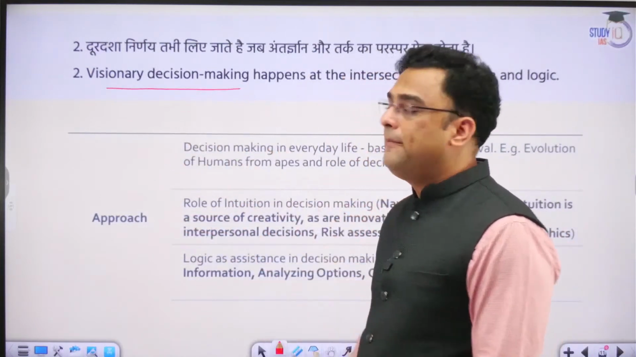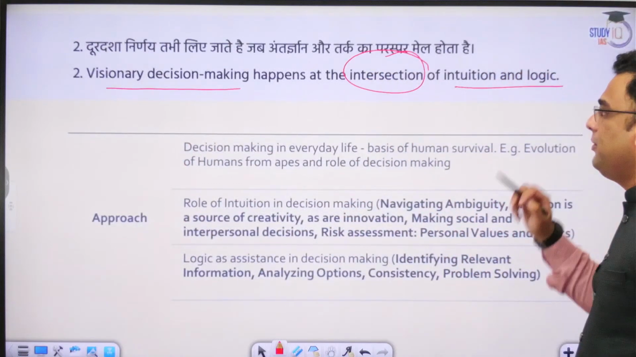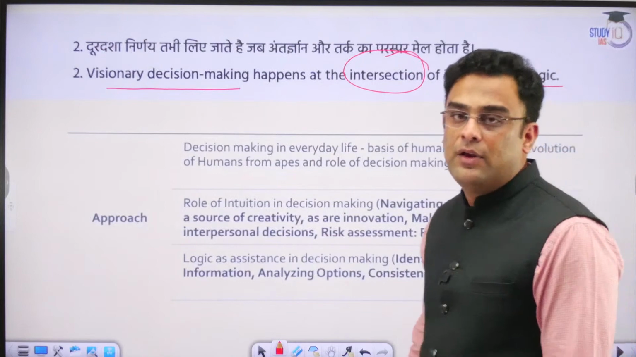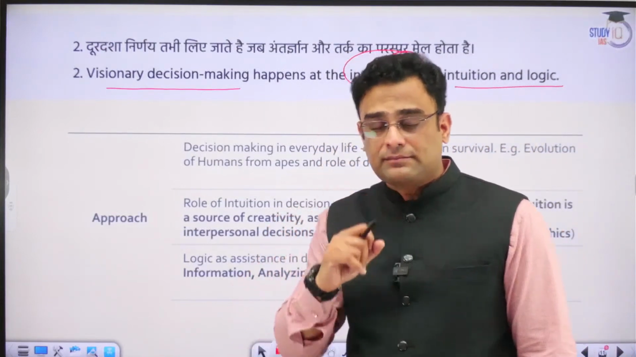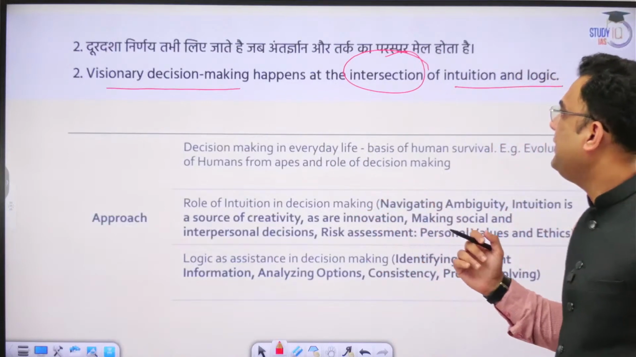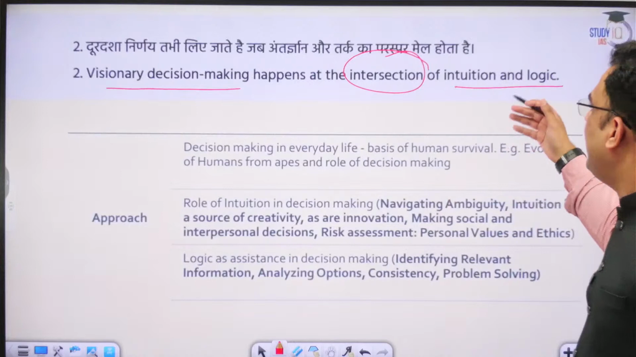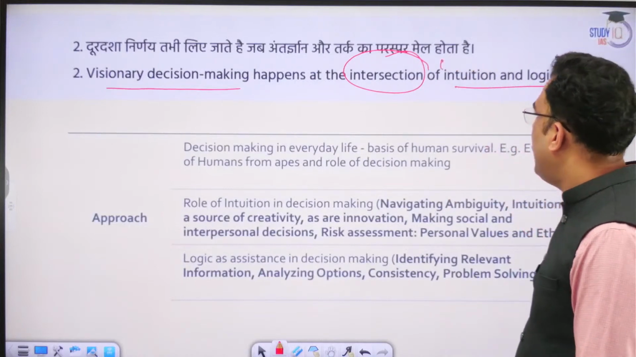Visionary decision making happens at the intersection of intuition and logic. Visionary decision making. So what are the keywords over here? On one hand, we have visionary decision making, and on the other hand, we have intuition and logic.